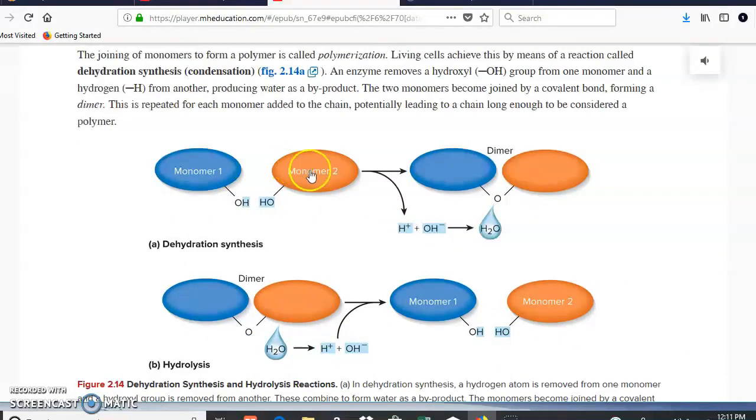We put them together by removing water. Therefore, this is going to be called dehydration synthesis. Remember, we mentioned that synthesis is building things. So if you have two separated, now they are together because we remove water. Since we remove water, this is called dehydration synthesis.